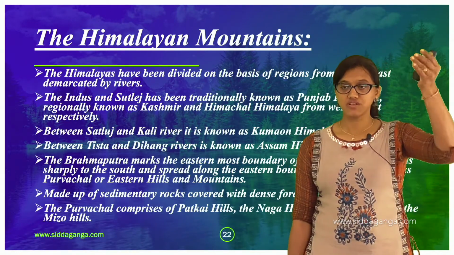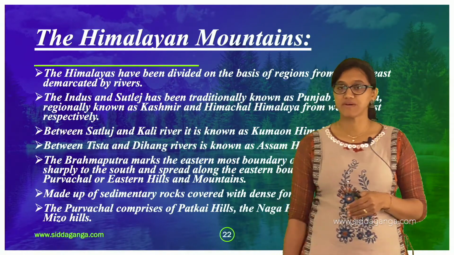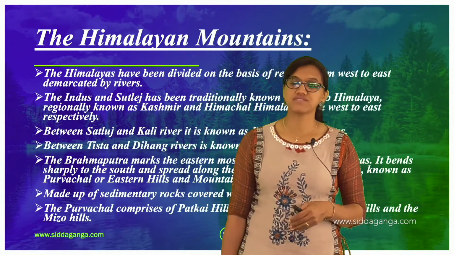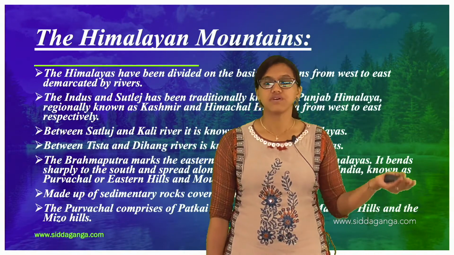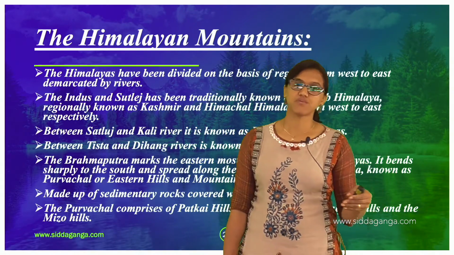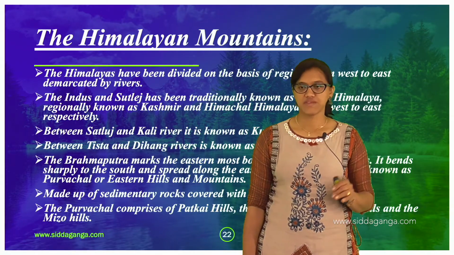See, from north to south it comes, right? So we call it Punjab Himalaya, traditionally, from time immemorial. We have been calling it Punjab Himalaya, and now it is regionally known as Kashmir and Himachal Himalaya.